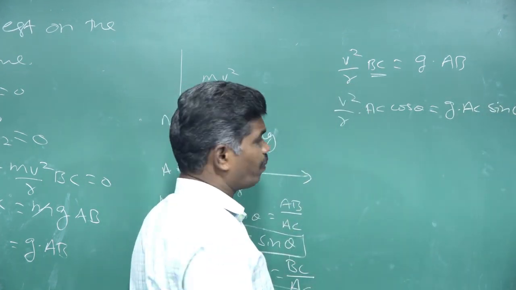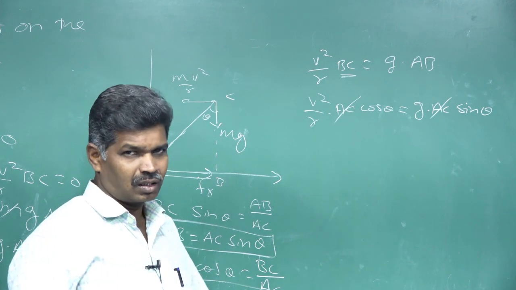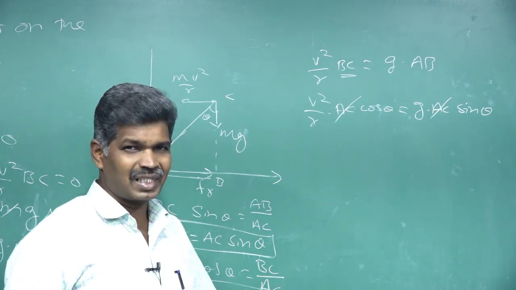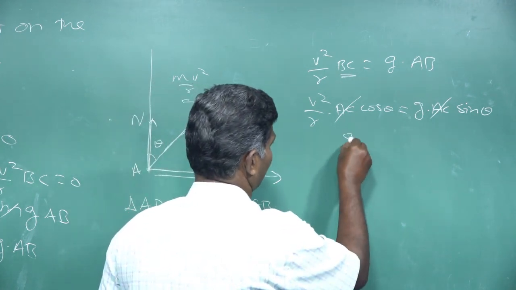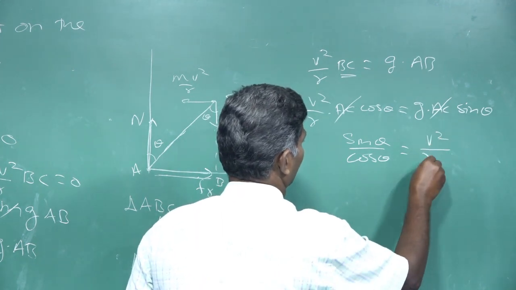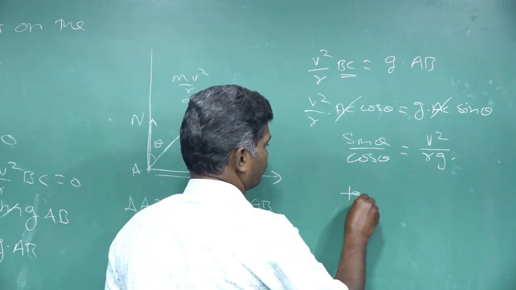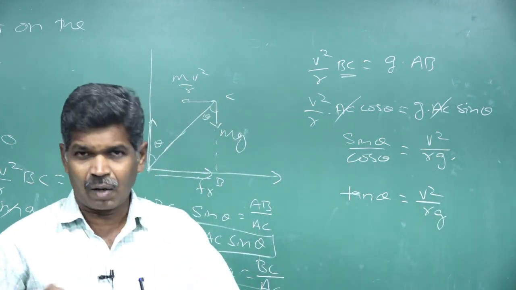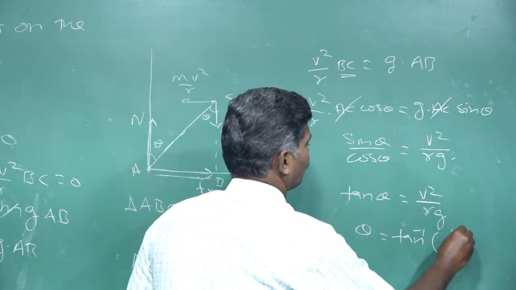In our expression, AC is common on both sides, so we cancel it. After that, we rearrange to get the tan theta expression. What is tan theta? Sin theta by cos theta, which equals V squared by R into G. So tan theta equals V squared by RG. What we want to find is the angle of bending: theta equal to tan inverse of V squared by RG.